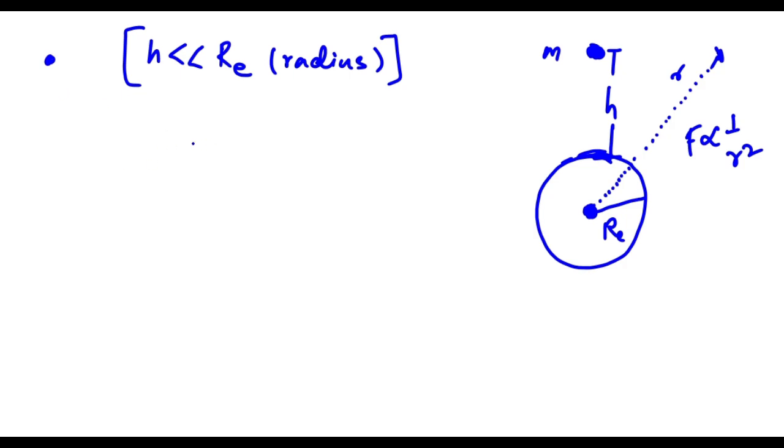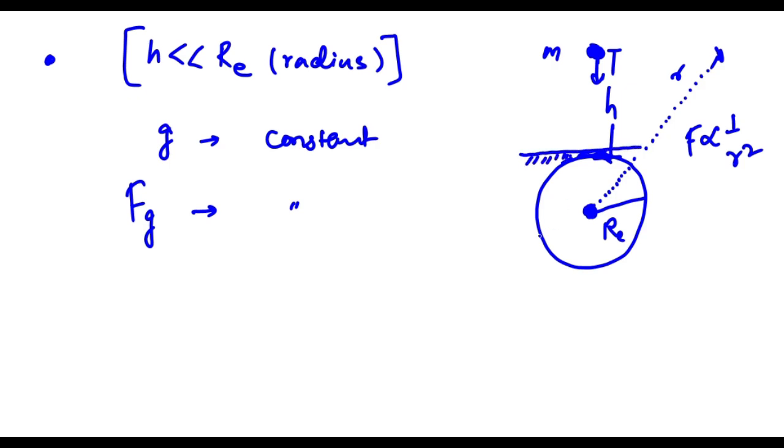So in this case, we can think that the acceleration due to gravity is constant, or that the gravitational force on this body is constant if its mass is constant, and we are discussing a constant mass body. Okay, now let's discuss its potential energy. Let's say a body is on the earth's surface, and it has no potential energy here.